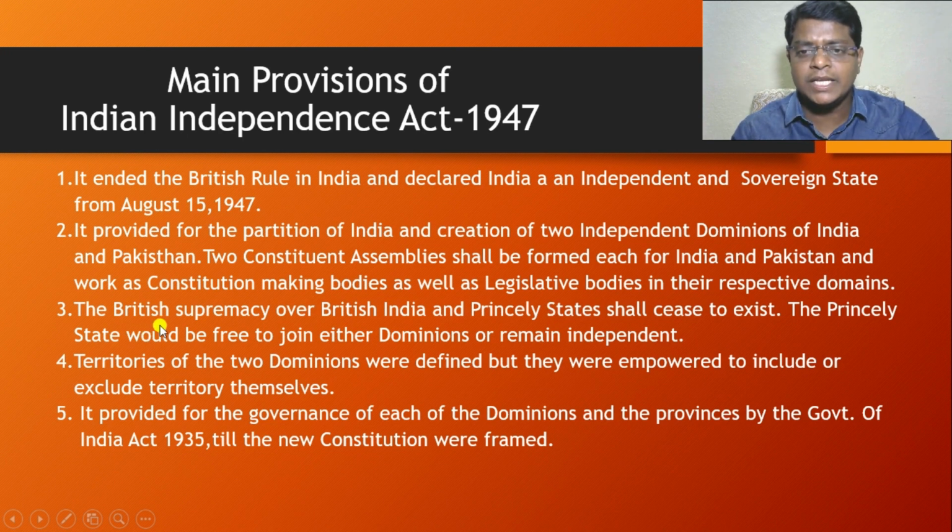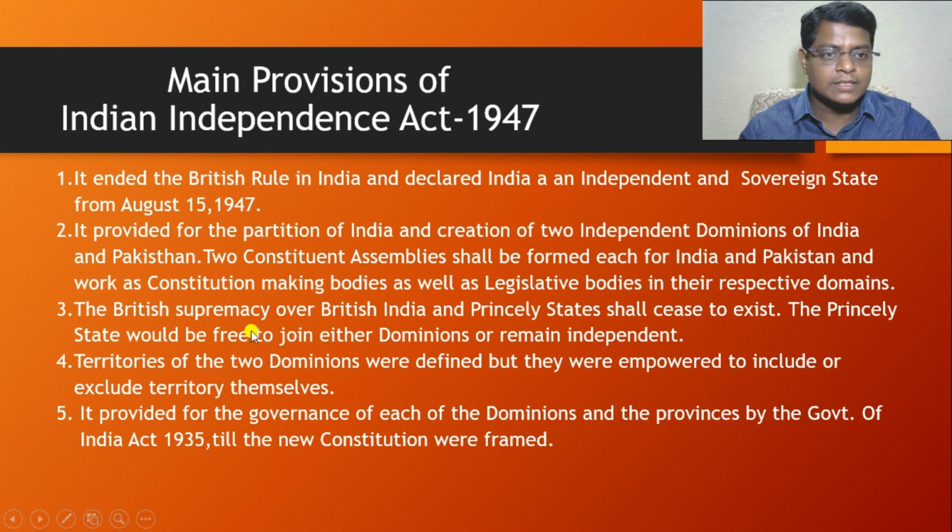Okay, the British supremacy over British India and the princely states shall cease to exist. This was a very important provision. The princely states would be free to join either dominion or remain independent. So they are allowed to join either India or Pakistan, or remain independent.